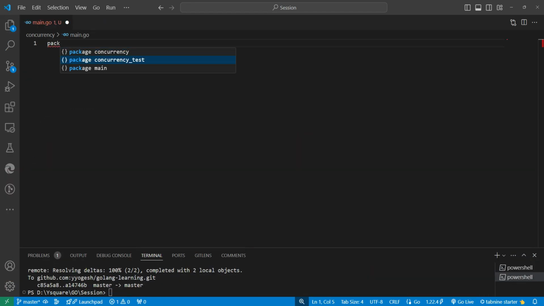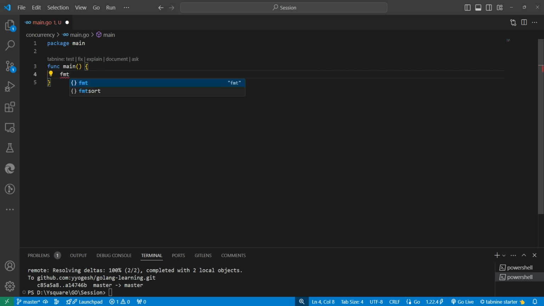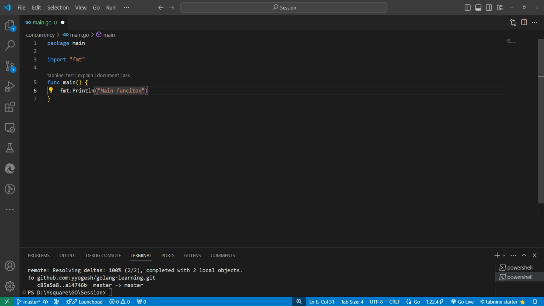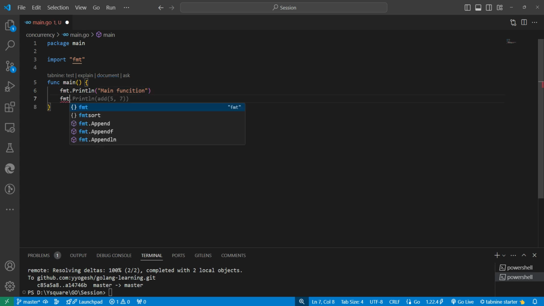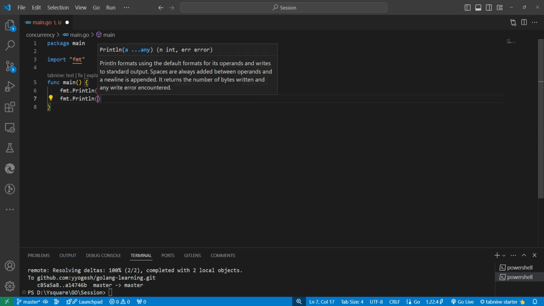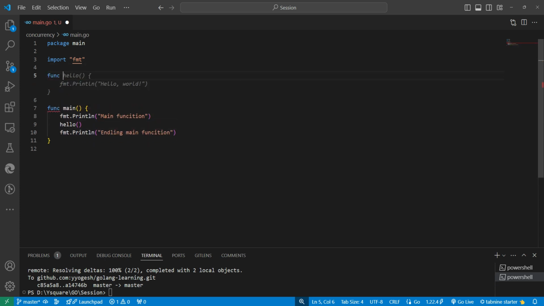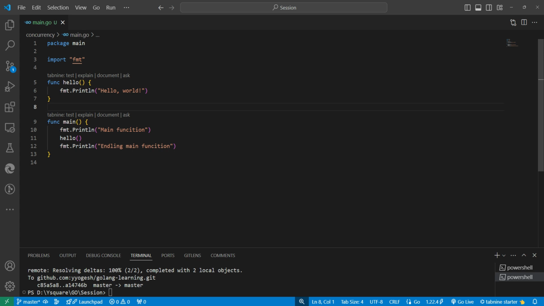Let's see the practical, guys. Over here I'm making a main function. In the main function, let's write one print statement: fmt.Println main function. And at the end, another: ending main function. In between we call one function called hello. This hello function is a simple function that just writes some message.